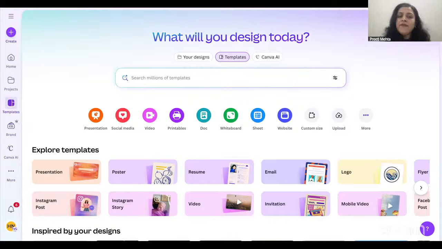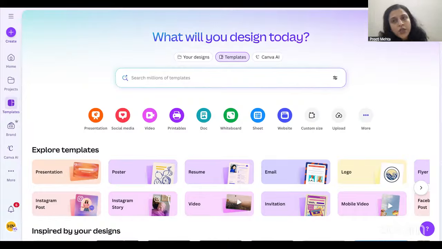Now, one more thing which I would like to share with all of you is that Canva has now given a very good advantage to all the teachers, that it is free to use for all educators. All the premium features of Canva can be accessed freely by all the teachers. All you have to do is, once you log in, choose your ID as an educator.